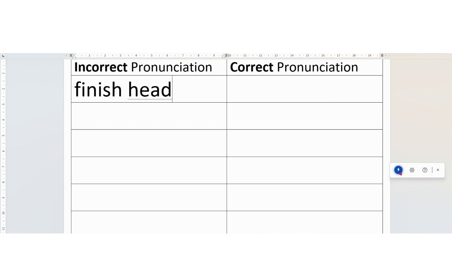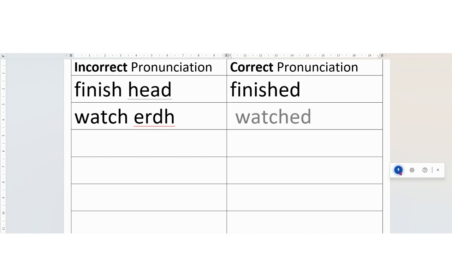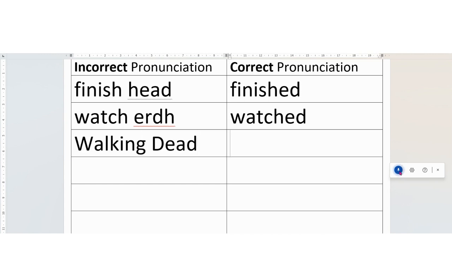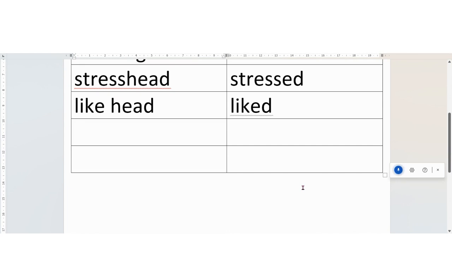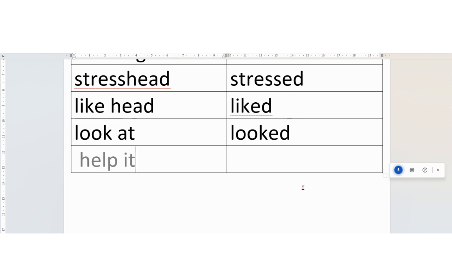Finished, watched, walked, stressed, liked, looked, helped.